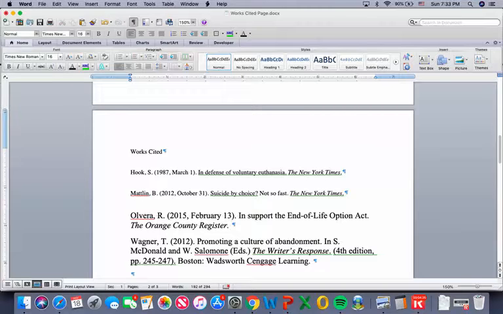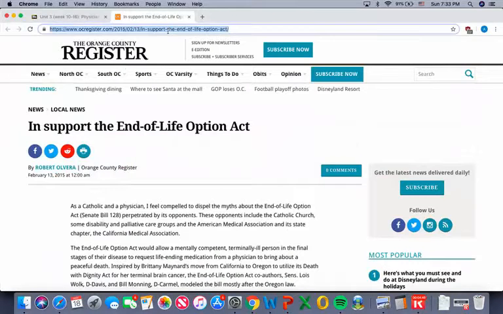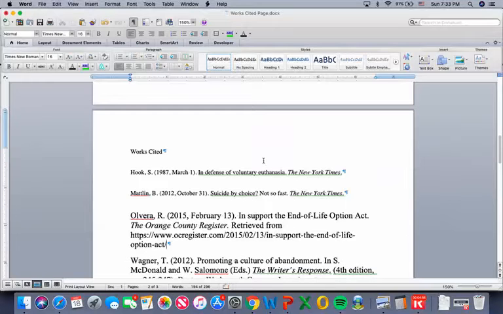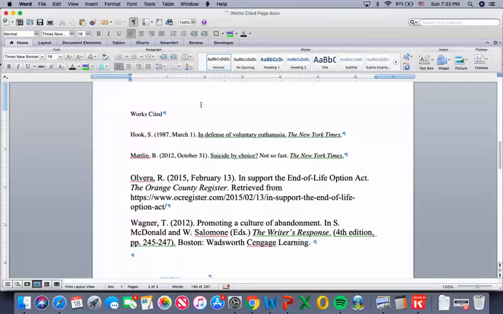And because we got this specifically from a website, go ahead and add the information that it's retrieved from. Those are the actual words you write out, retrieved from, and then you're going to put the website address. So go back to the web page, go into the box where they have the URL, the web page address, copy it, and then go back over and paste it. So now we've got all the information in our works cited page.